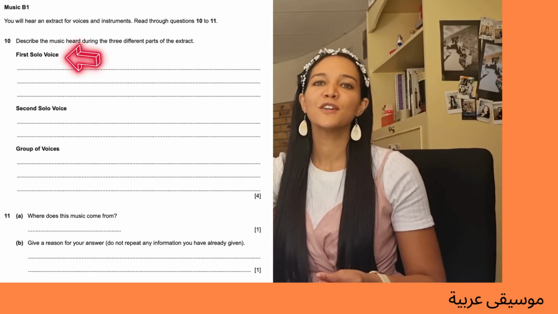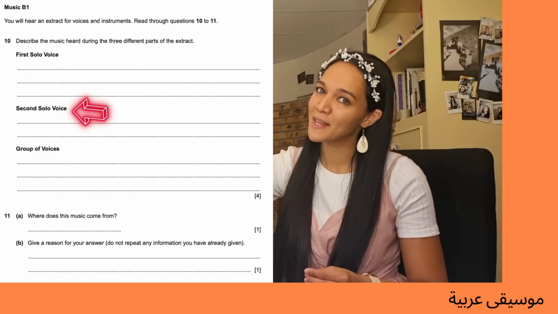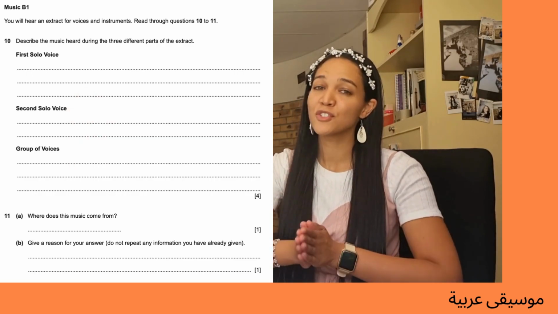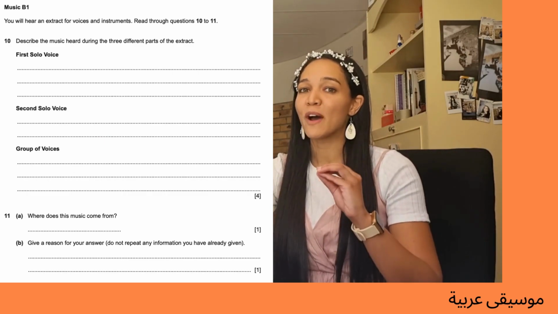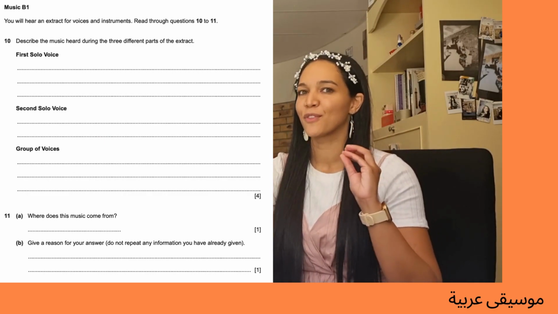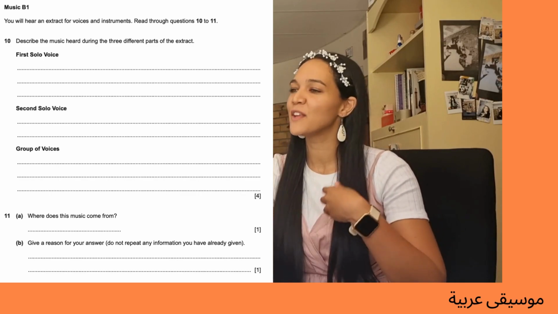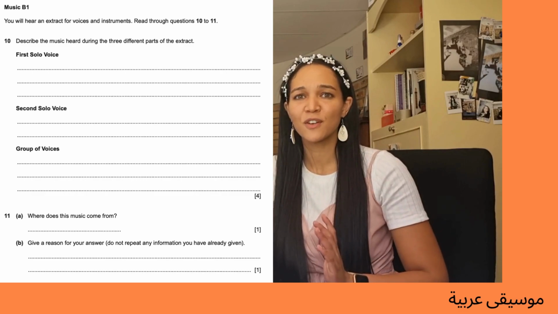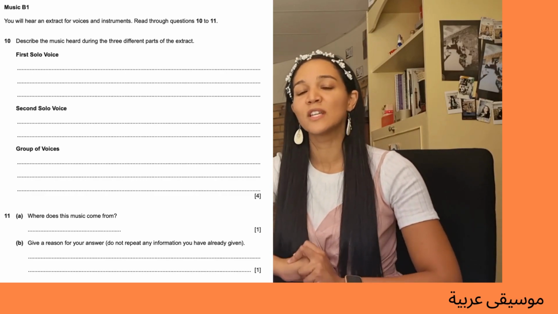So one thing about the first solo voice, one thing about the second solo voice, one thing about the group of voices, and then one other thing about one of the layers that you feel very secure on. But say for instance you know a lot about that second solo voice and you want to write 3 facts there. Go for it, and then you're more than welcome to write 1 fact at group of voices or even 1 fact at first solo voice, and Cambridge will give you marks here.